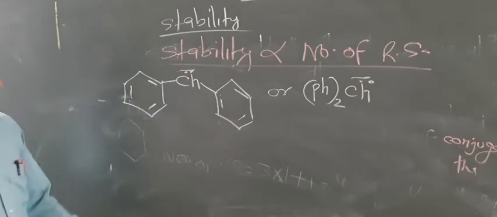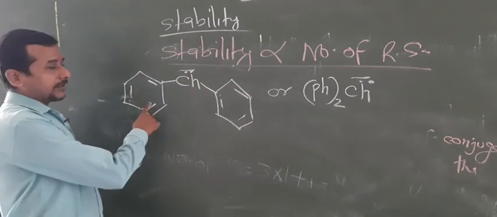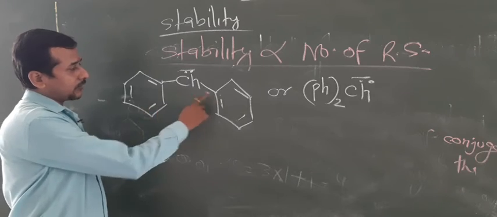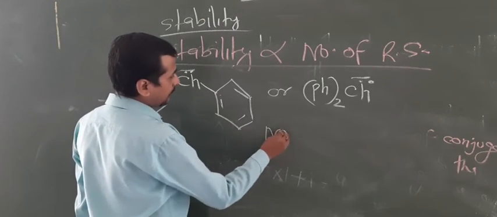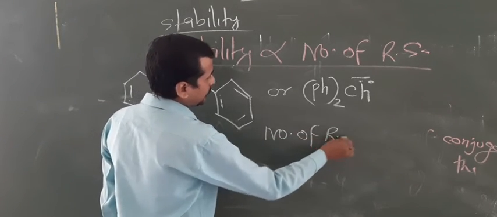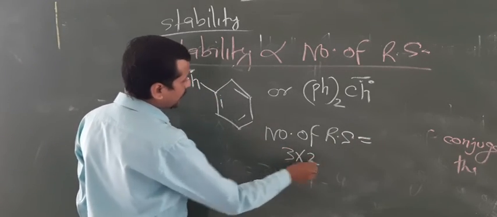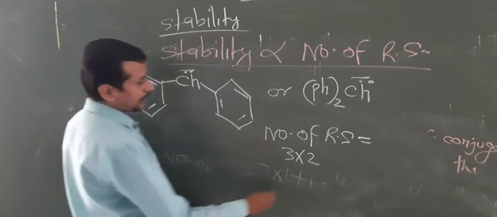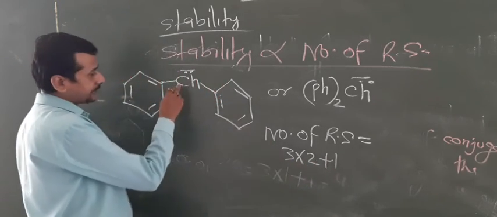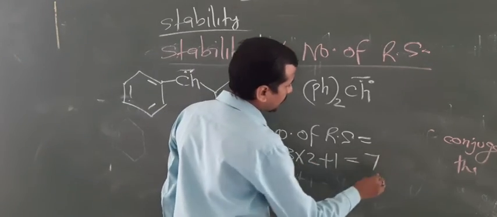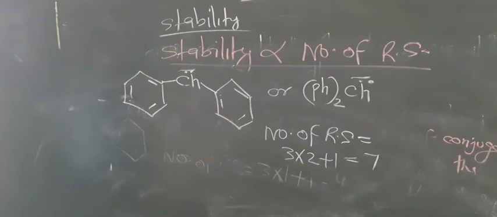Both are the same. Now look here: 3 per benzene, and two benzenes are given. So the number of resonating structures equals 3 into 2 benzenes plus 1 outside. That's why a total of 7 structures can be formed.